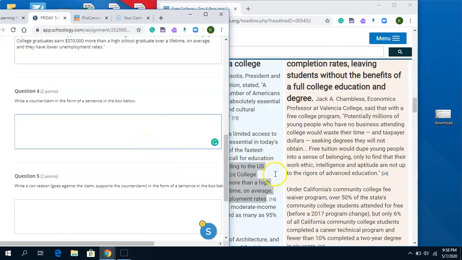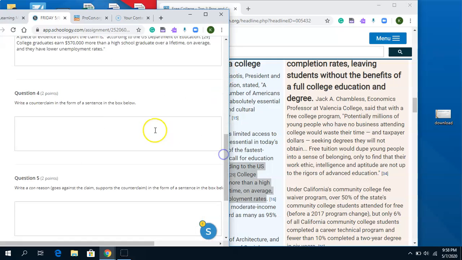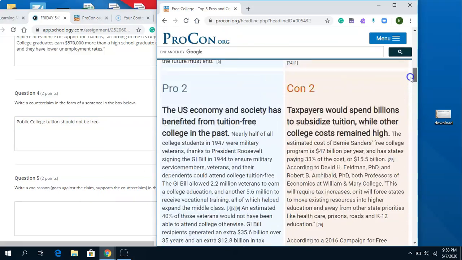Now I have to look at the counterclaim. So the counterclaim is going to be taking my claim, so I'll go right up here. Public college tuition should be free. I'm going to copy it, scroll down and paste it, and then I'm going to add the word not, because now I'm going against it, right? And a con reason, something that goes against the claim and supports the fact that college should not be free. So I'm going to go on this con side here.